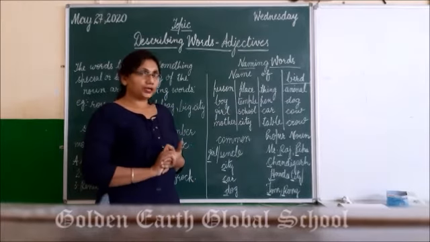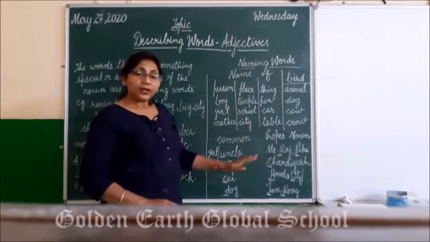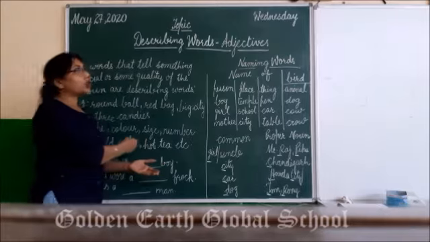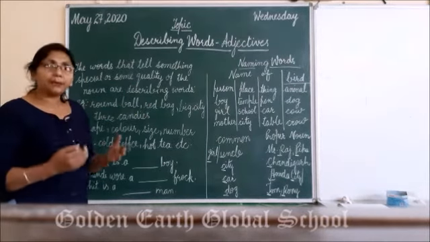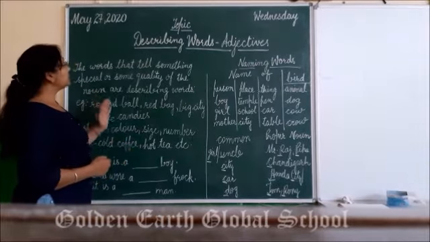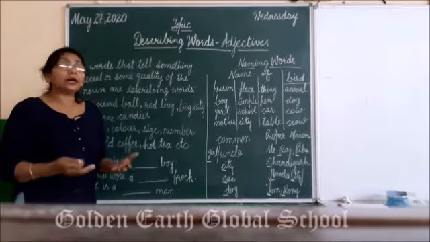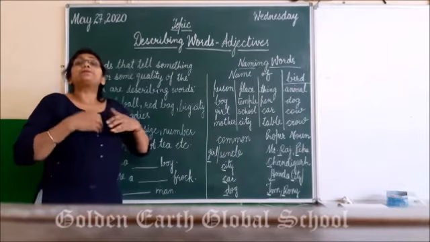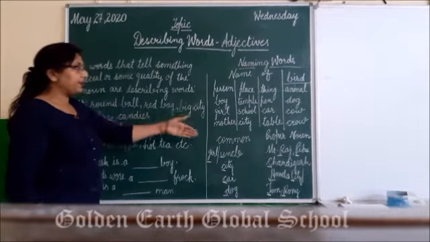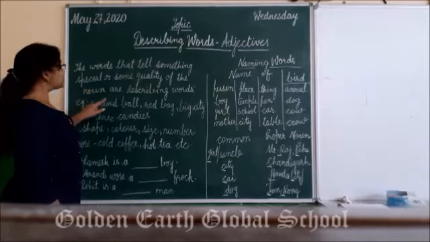So students, you are clear about the naming words now? So let's come to our today's topic, describing words. So what are describing words? Describing words are those that describe the naming words. They tell something special about these naming words. Right?